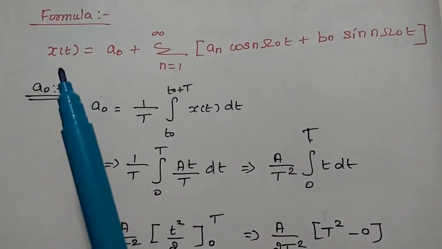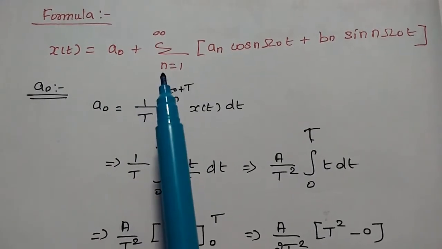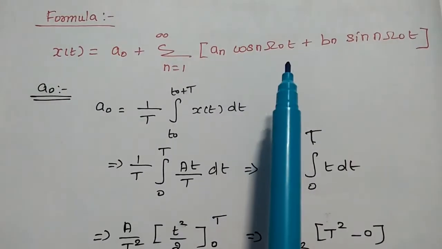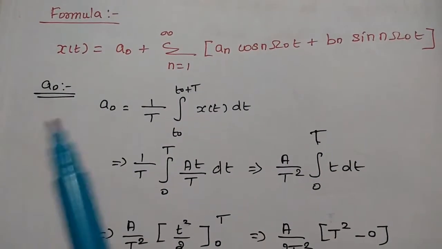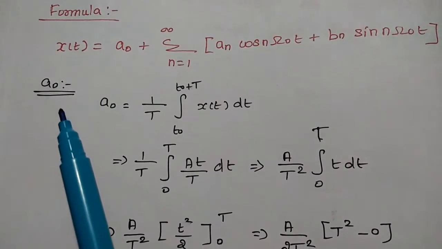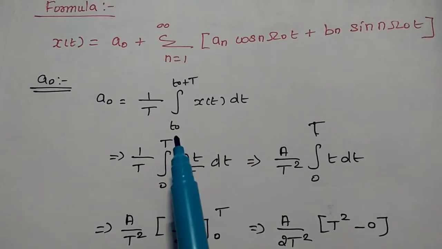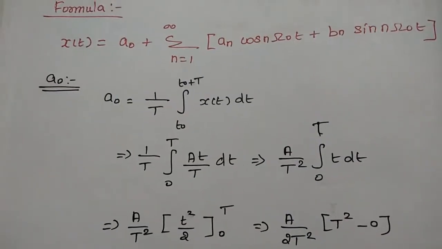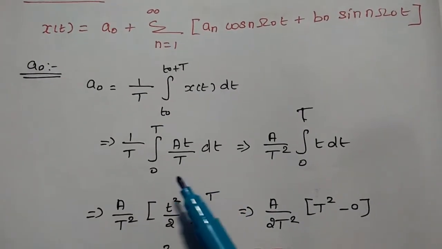So the trigonometric Fourier series formula is x of t is equal to a naught plus summation n is equal to 1 to infinity an cos n omega naught t plus bn sin n omega naught t. So here first we are going to find out the value of a naught. A naught is equal to 1 by T integral from t naught to t naught plus T x of t into dt.